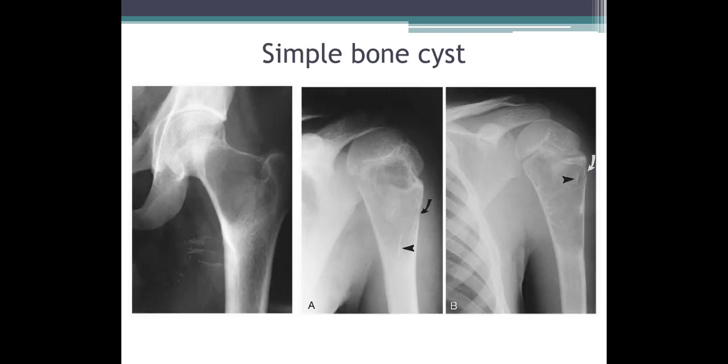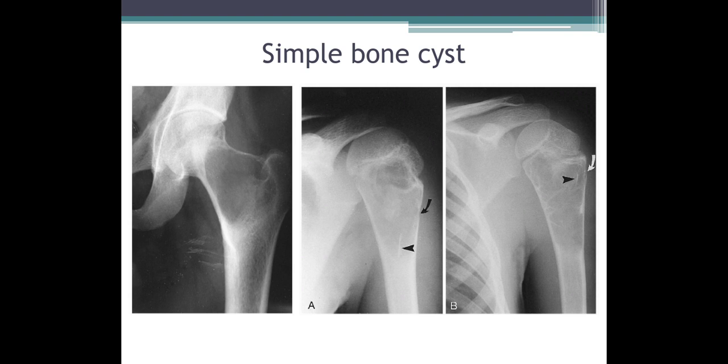Coming to simple bone cyst, this simple bone cyst presents as a well-defined lytic lesion within the bone, and it will not expand the bony cortex. So coming to first image, AP X-ray of the left hip joint with femur showing well-defined lytic lesion involving the intertrochanteric region and the neck of the femur.